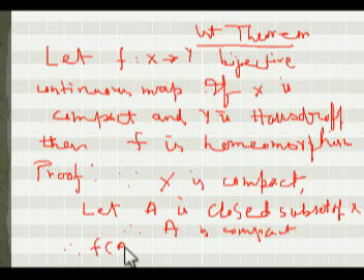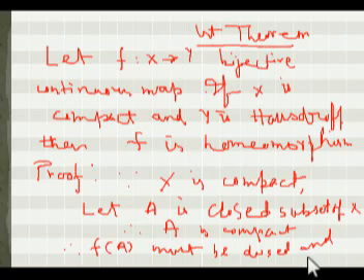The image of A under a continuous bijective mapping must be compact. Y is also given to be Hausdorff.